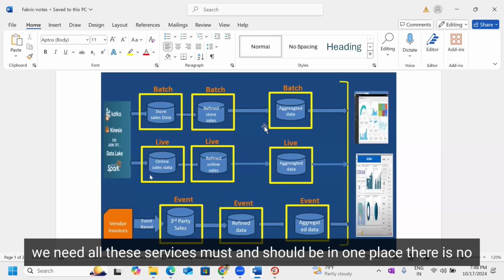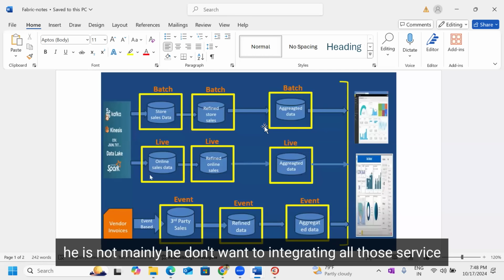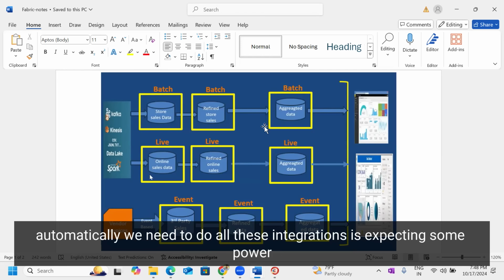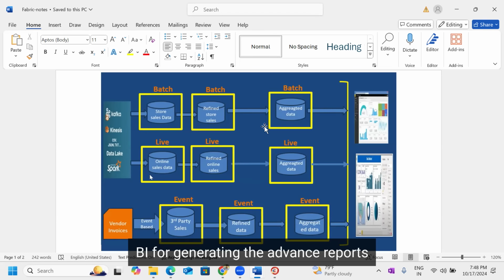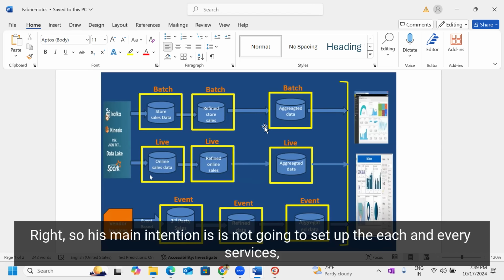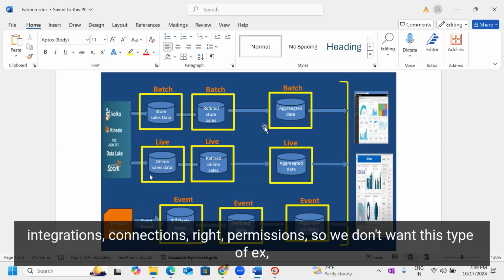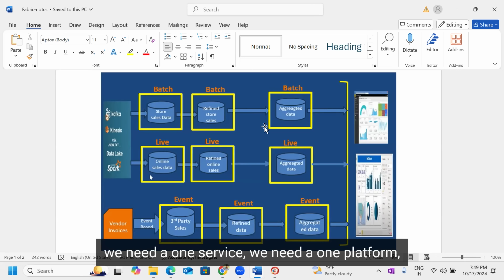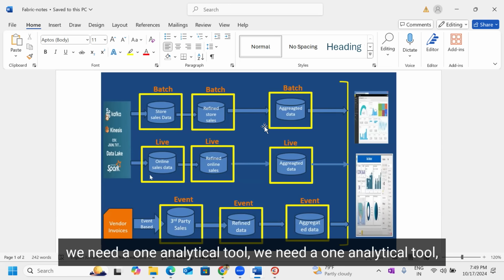He needs all these services to be in one place. He doesn't want to integrate all those services himself. He is expecting Power BI for generating advanced reports, right? His main intention is that he is not going to set up each and every service integration, connection, and permission. We don't want this type of headache. We need one service, one platform, one analytical tool.